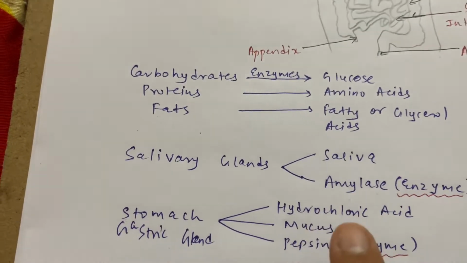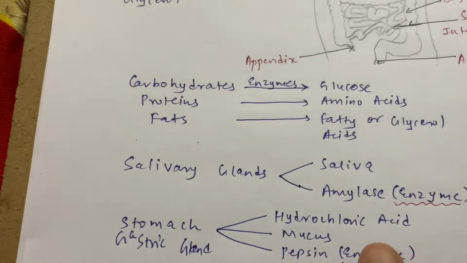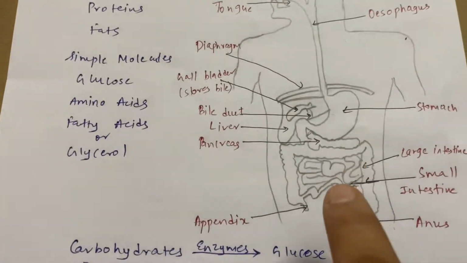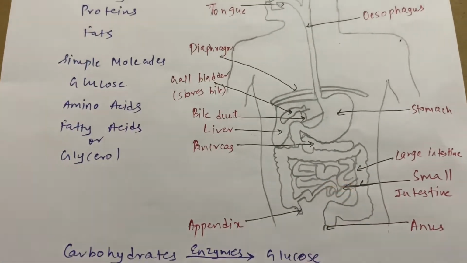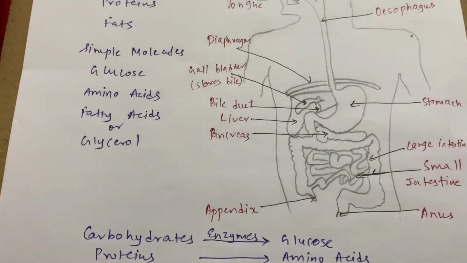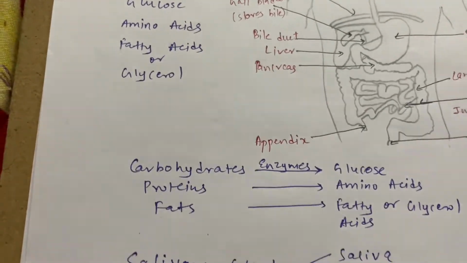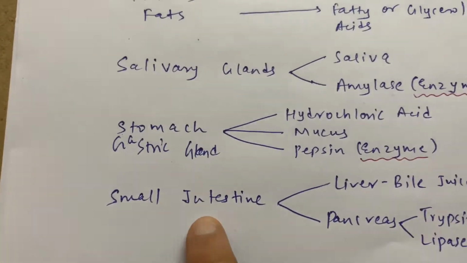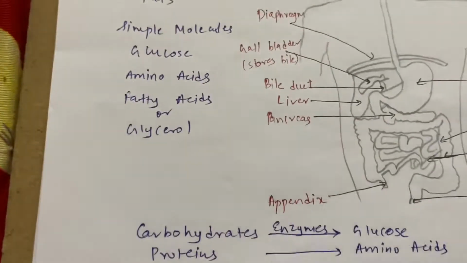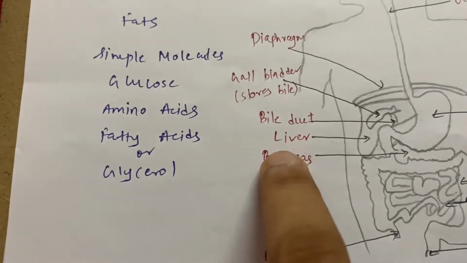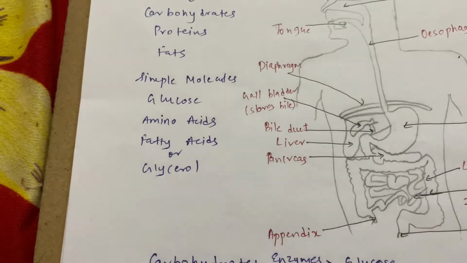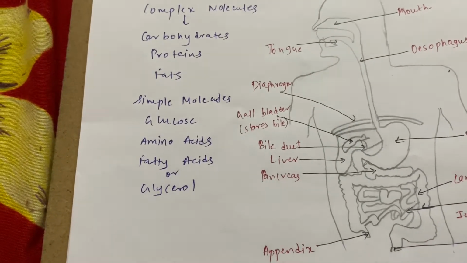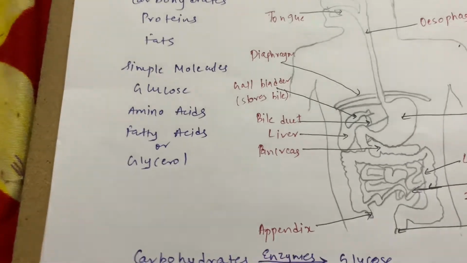So the food is acidic in medium, correct? Now the food enters into the small intestine. In the small intestine, there are two organs, liver and pancreas. You can see here liver and pancreas. They help the small intestine to digest all the materials, to convert all the complex molecules into simpler molecules, correct?